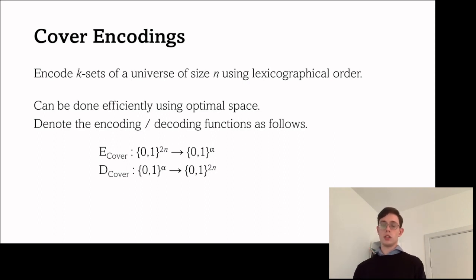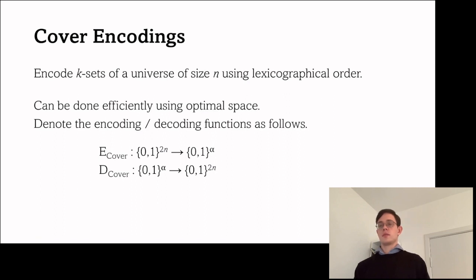Then we can use cover encodings to optimally encode this. Basically we take all the k-sets and order them lexicographically, and this is our encoding. So if you want to encode a given set, you give me 2n bits as input, and then I'll give you the index into this lexicographical ordering of this particular set. And then the decoding function obviously does the opposite.